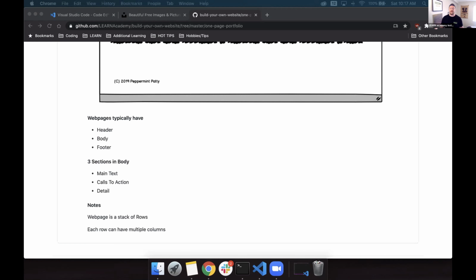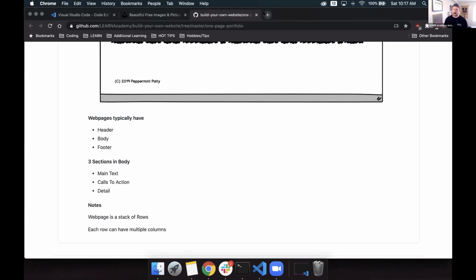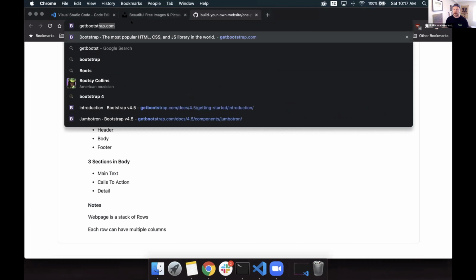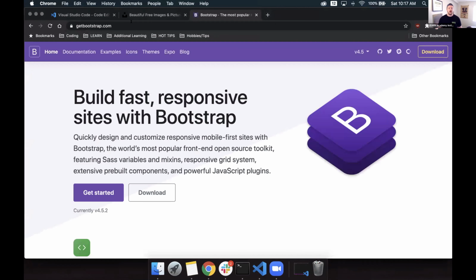Cool. Now I mentioned Bootstrap a little earlier. I kind of explained what it was, but let's talk about it a little bit more. So I'm going to send another link. This is another one you should bookmark and have up on your browser at any point. Bootstrap, so getbootstrap.com. Let's go ahead and just navigate there. Bootstrap: build fast, responsive sites with Bootstrap.